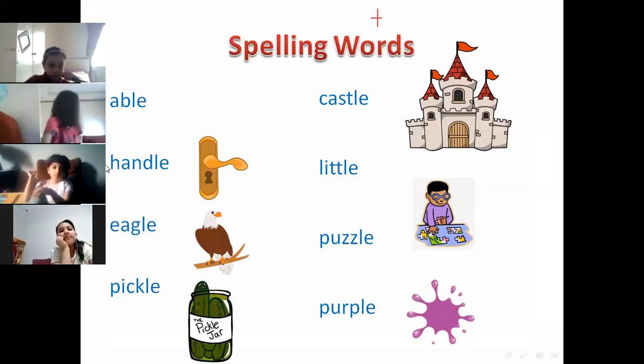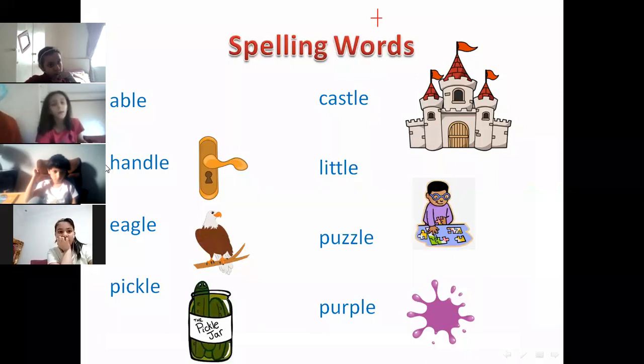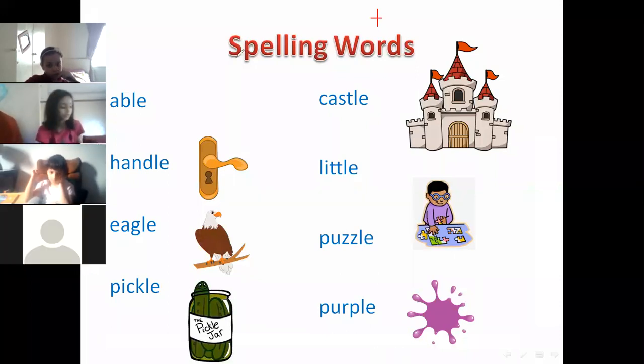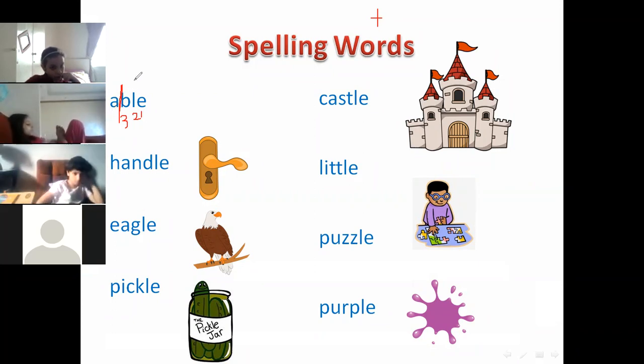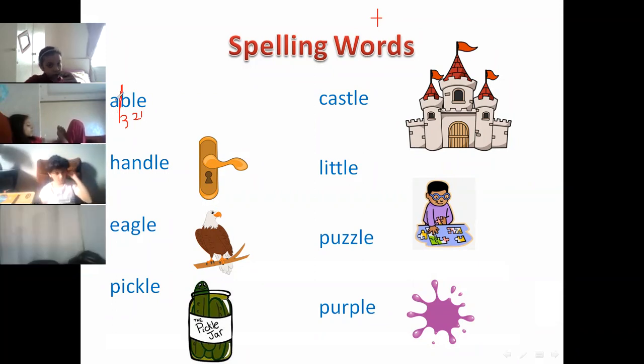So today we're going to learn all about count back three. When we want to know how to read the word or to divide the word, we will look at the word and count back from the end. 1, 2, 3. Then we will divide it or break it. So here we have the first syllable. It's only A. It's an open syllable, so it will have a long vowel sound, because open syllables end with a vowel and they have a long vowel sound. So it will be able, not able.